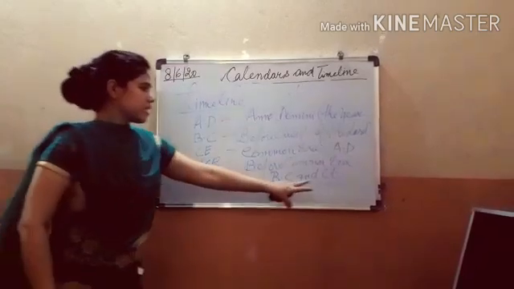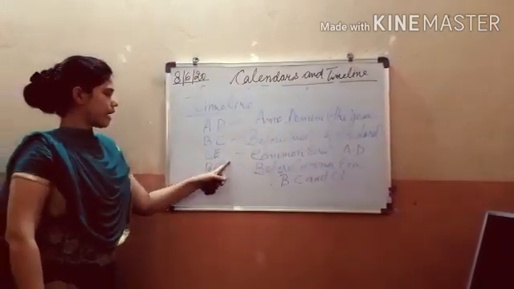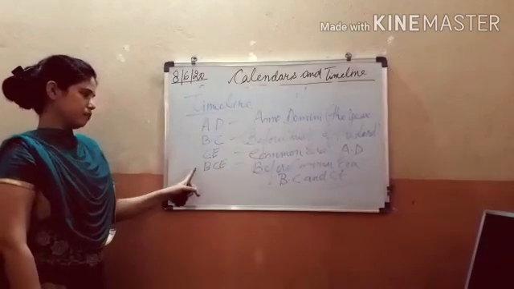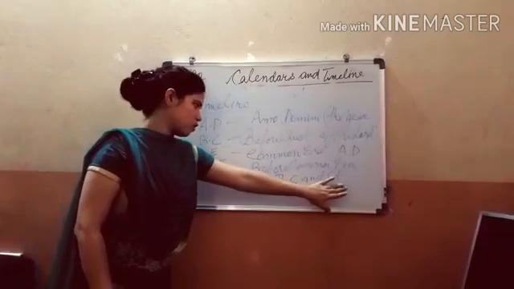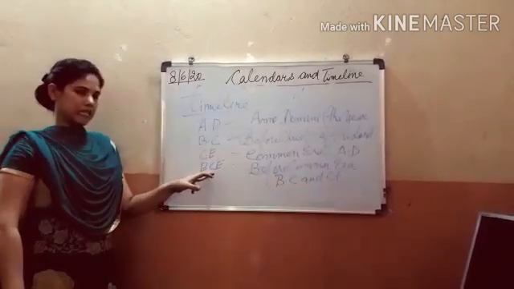Instead of writing BC and AD, you will find BCE and CE written. BCE means Before Common Era. Instead of writing this, the historians write BCE.